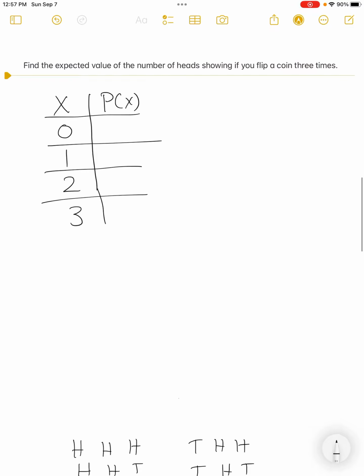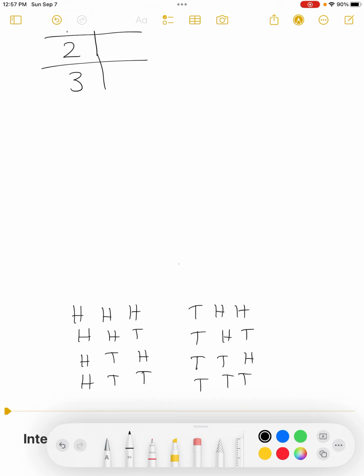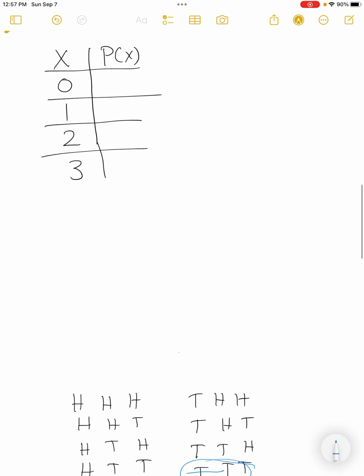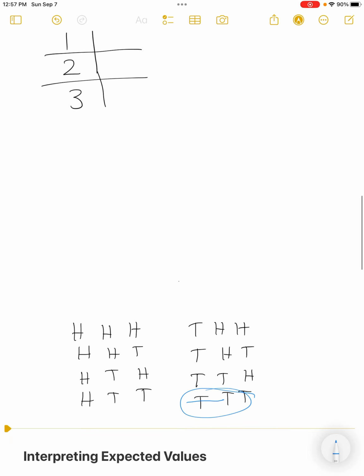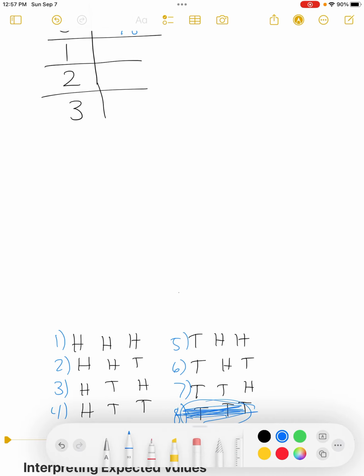How many of these have, I need to get the probability of no heads. How many of them have absolutely no heads? So this is the only one right here that has absolutely no heads. So that's only 1 time out of 8 combinations. Why are there 8 combinations? 1, 2, 3, 4, 5, 6, 7, 8. Out of all those 8 unique outcomes, only this one, number 8, has no heads. So this one is gone, right? We've counted that one. Now it wants 1 head.